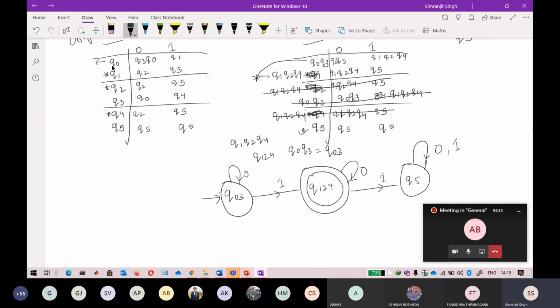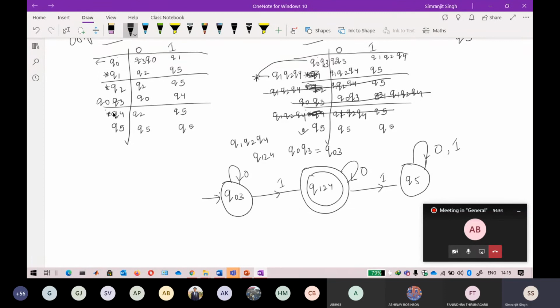If I just delete this q3 and write q naught here, we will get the same result. But you have to again delete this q3 and write q naught here also. So just keep in mind, you can do that.